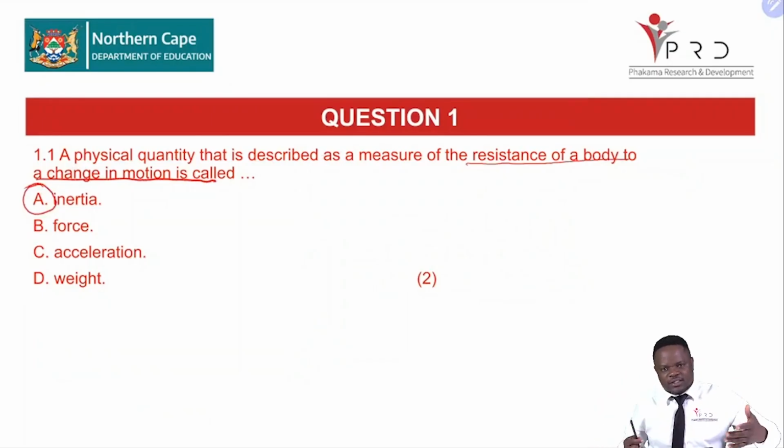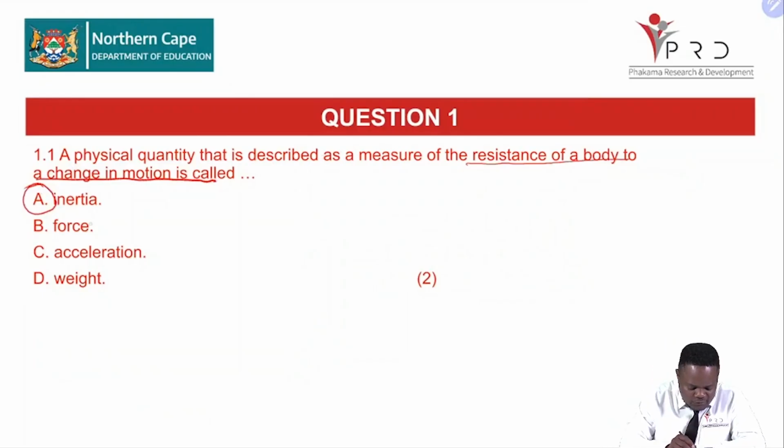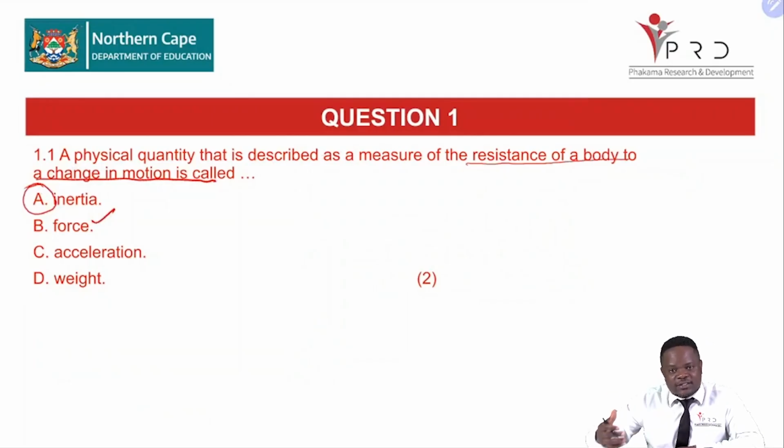Think of a truck moving at high speed and needing to stop. Think of a bicycle when it wants to stop. You will see that the two have differences in terms of their reluctance to stop moving, or to start moving when they are at rest. So for this kind of question, you should be able to recognize the facts and understand the concepts. When we're talking of force, remember it is that which is needed to change a body's state of rest or uniform motion in a straight line. That is a force.